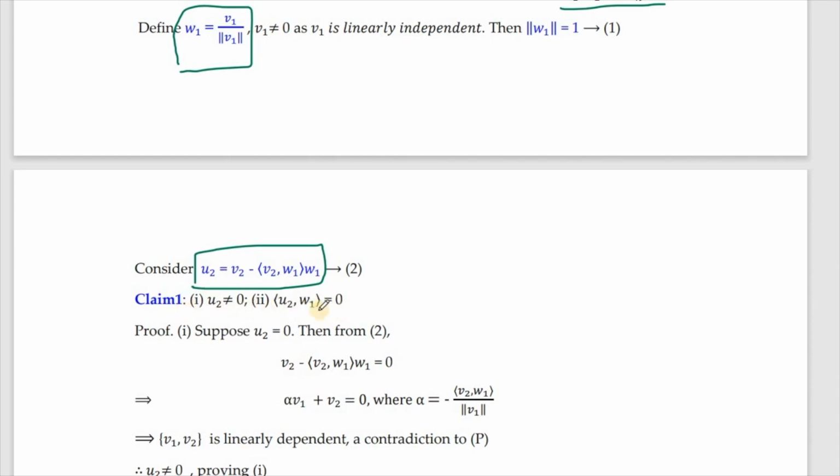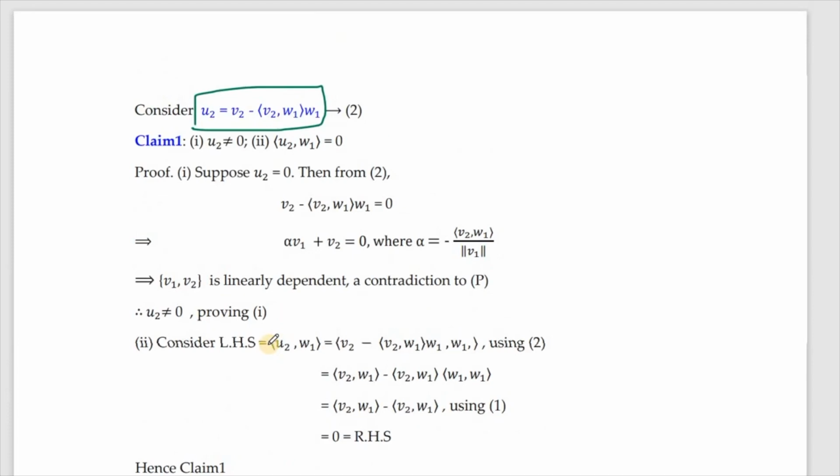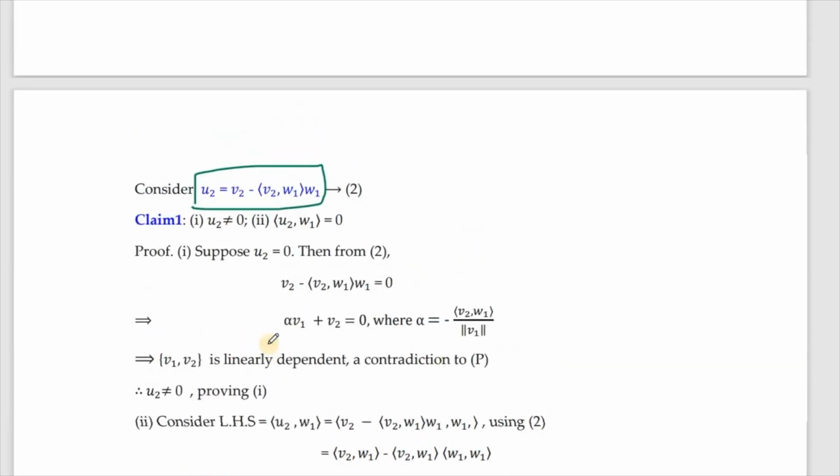Now suppose these two claims are required in order to have our w1 and w2 form an orthonormal set. So for that purpose we claim this: u2 is not equal to 0, and inner product of u2 with w1 is 0. Suppose u2 is 0, say. Then what will happen to this equation? It will be v2 minus inner product of v2 with w1 is 0.